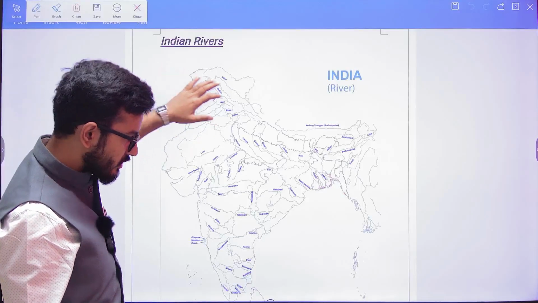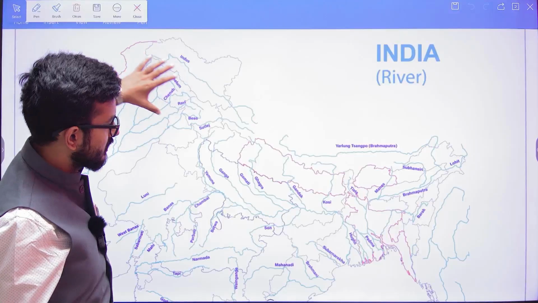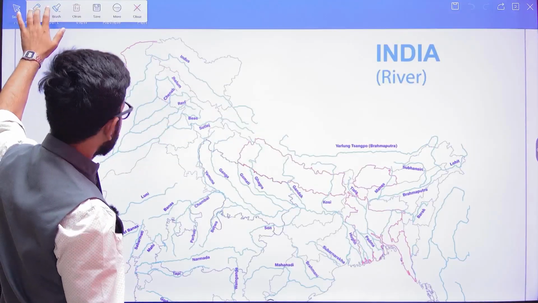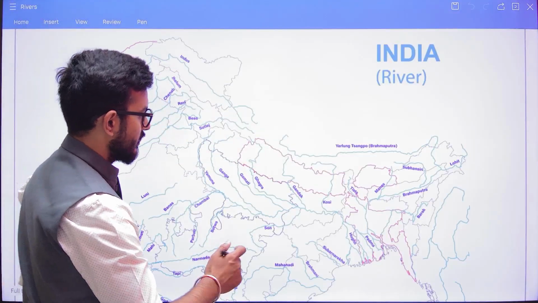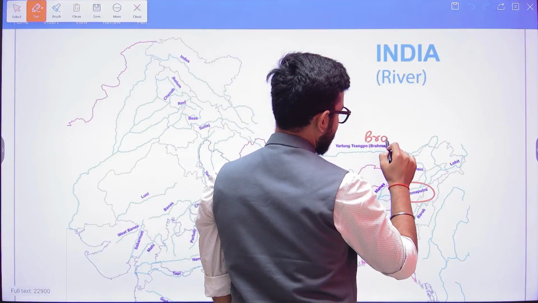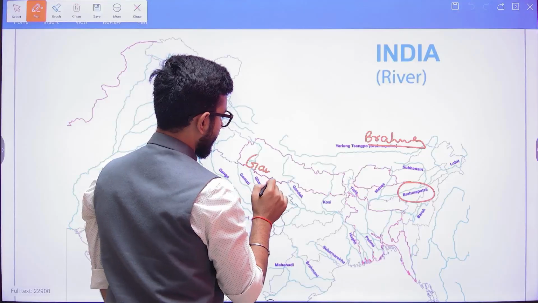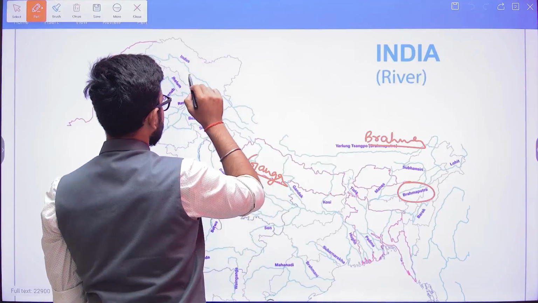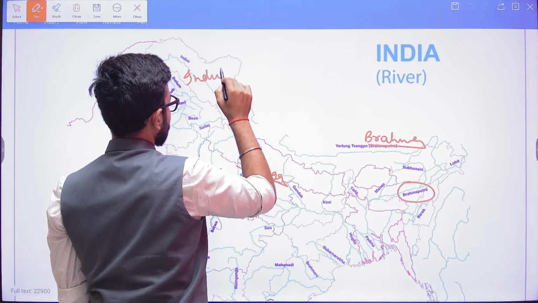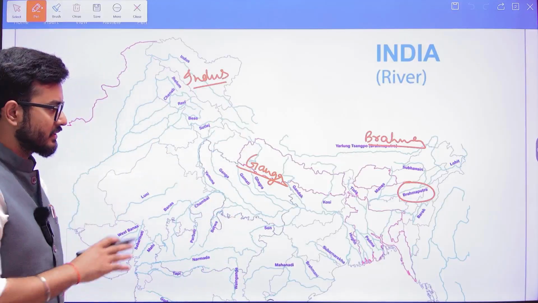So when we talk about the rivers in the northern system, there are three major rivers in the northern area. One is going to be the Brahmaputra system, which is going to be there in the northeastern area. Second, it is going to be the Ganga river system, and then the third, it is going to be the Indus river system. So the northern plains, or the northern part of India, is basically understood in these three major river systems.